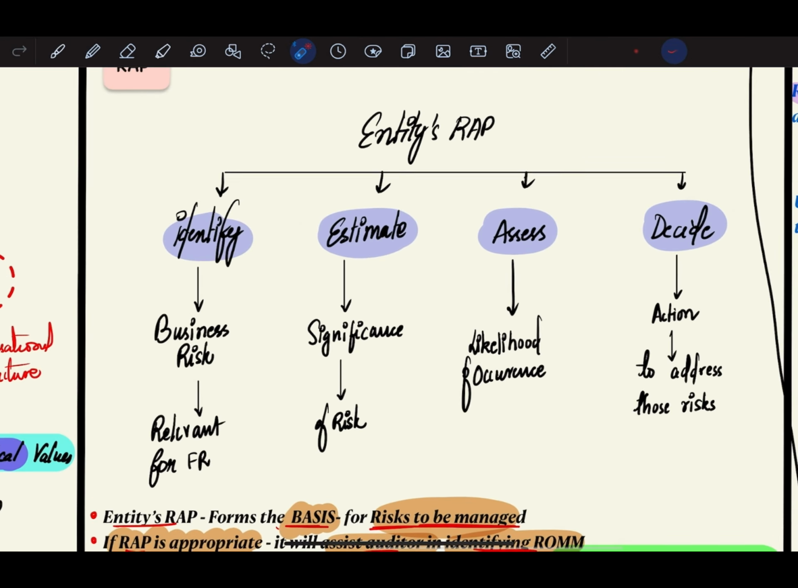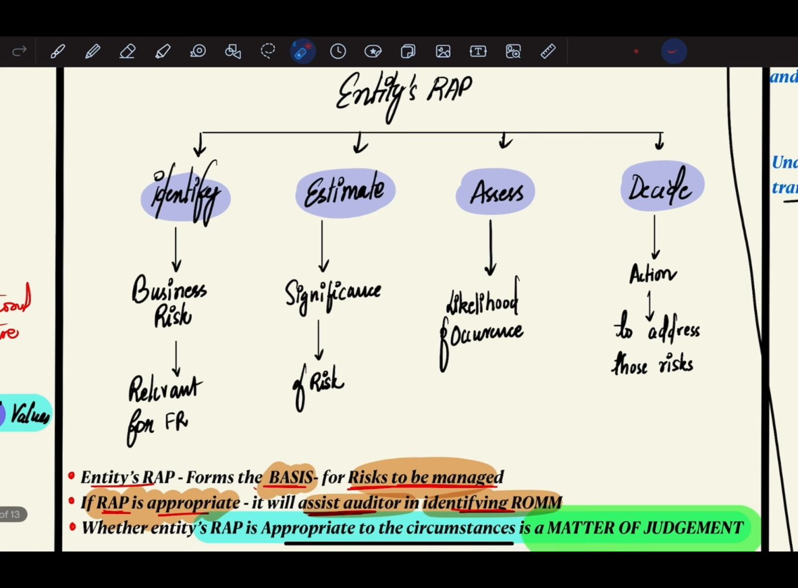So basically, this risk assessment process consists of 4 steps. First, management will identify the business risk. What is the business risk of the management? We have already discussed in the previous part, that is in SA 315, understanding the entity and its environment. So first, the entity will identify its business risk that is relevant for financial reporting. Second, it will estimate the significance of that risk. Once it has identified the business risk, it will estimate the significance of that risk, and then it will assess the likelihood of occurrence. And ultimately, the entity will decide on action to address those risks.